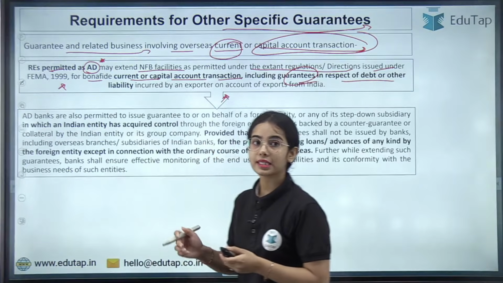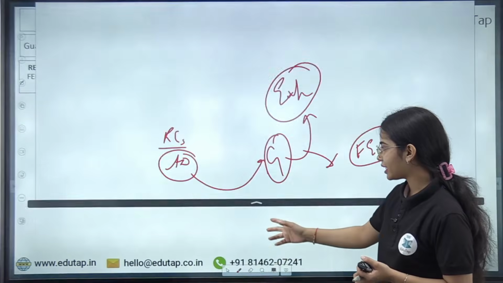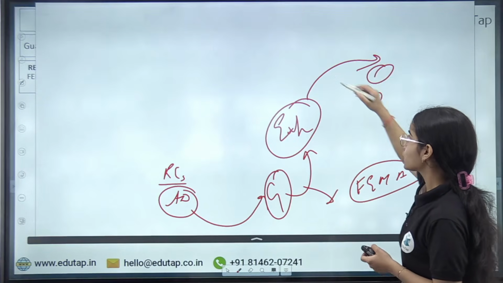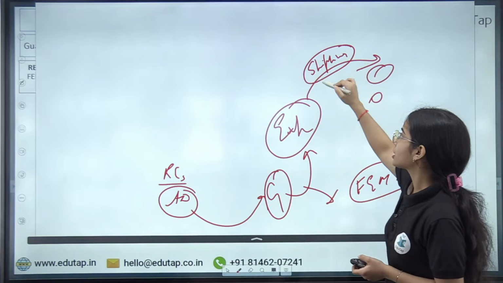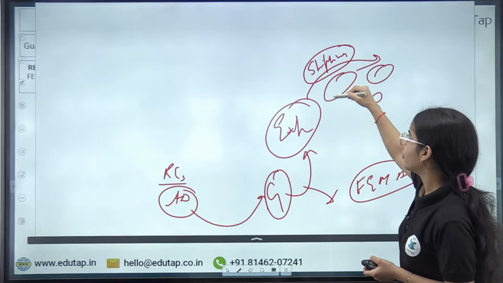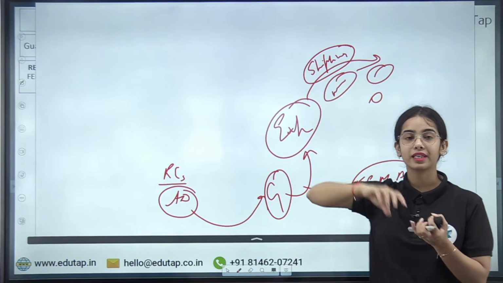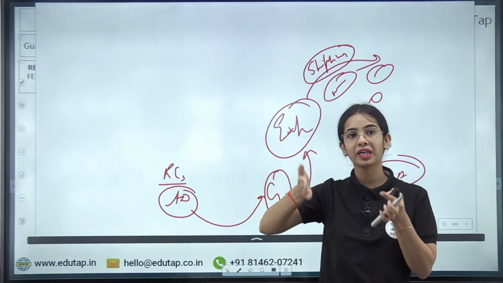Okay. Next is, now why do the exporters require the guarantee? Because let's say the exporters are exporting their product to other countries. So the exporters are taking shipping facilities, or they are taking some warehousing facilities in between. Let's say the exporters in UAE are exporting the product to the US, so the warehousing is happening in UAE.